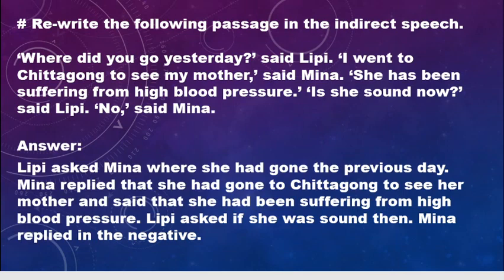Mina said this. So you can write and added that, and said that she had been suffering from high blood pressure. "Is she sound now?" So Lippy asked this. Lippy asked if she was sound then. "No," said Mina. So Mina replied in the negative.